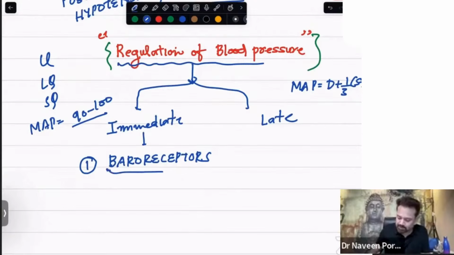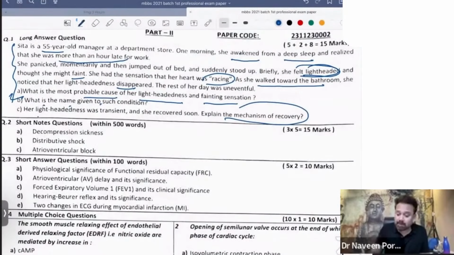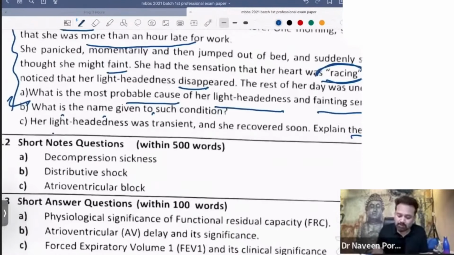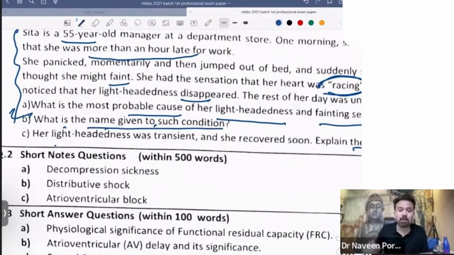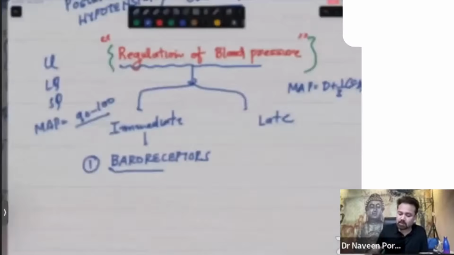In this question, let me go back to the question: she started feeling her heart was racing, tachycardia, and it will disappear. So what is that condition called? This condition is called postural hypotension. What can be the cause? It can be neuropathy, diabetic neuropathy, hypertensive neuropathy, or might be deficiency of vitamin B12, because it is the neurons which are carrying the sensation. So now I will discuss the exact mechanism of regulation of BP.